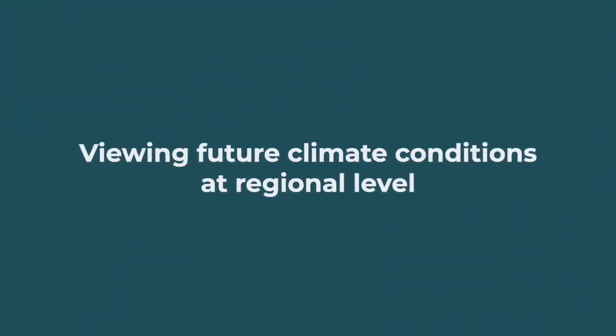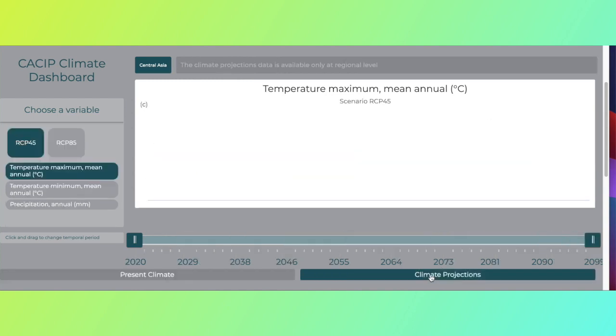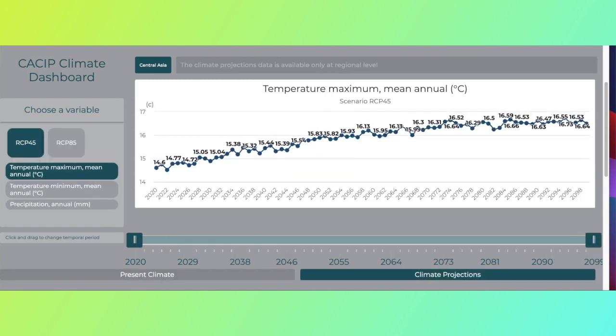Viewing future climate conditions at regional level. Let's see how to use the climate dashboard to get information about future climate conditions at the regional level. Starting at the main view, you will want to make sure that the dashboard is set to climate projections. Click the Climate Projections button at the bottom toolbar on the right.